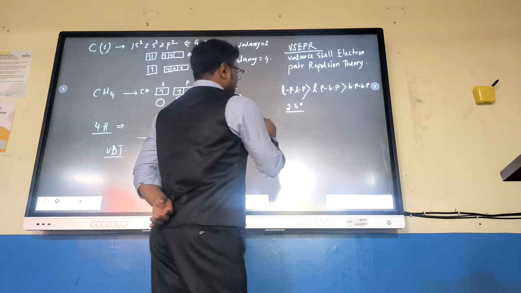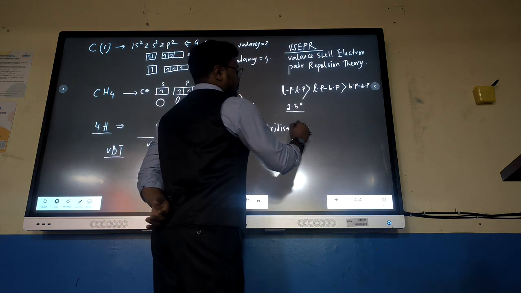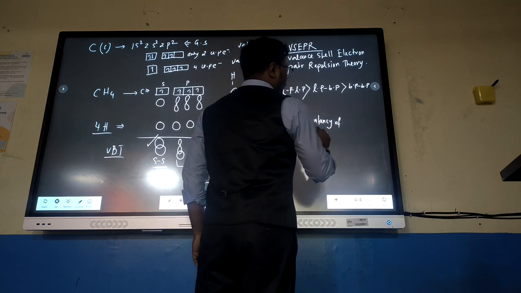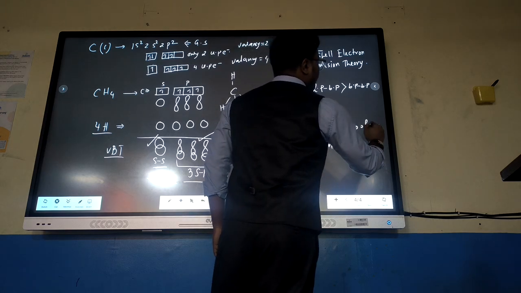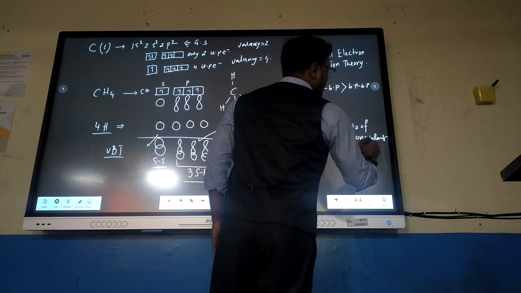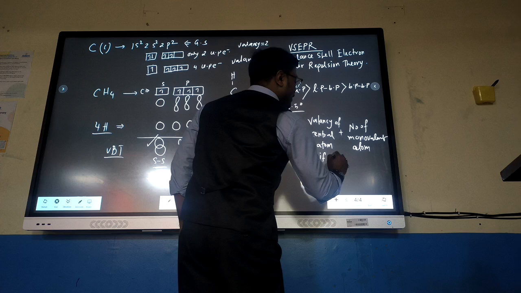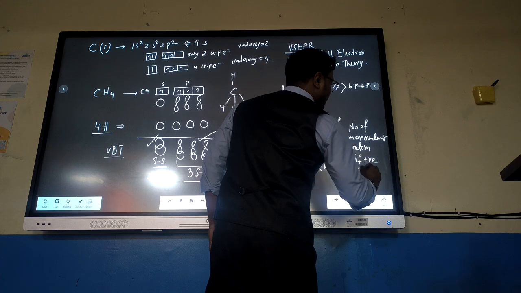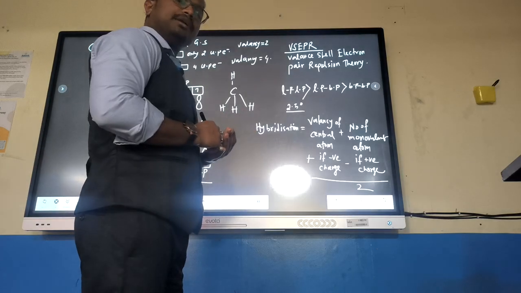That is, hybridization is equal to the valency of the central atom, minus the number of monovalent atoms, plus if negative charge, minus if positive charge, all divided by 2. It is the way to find the hybridization of an element.